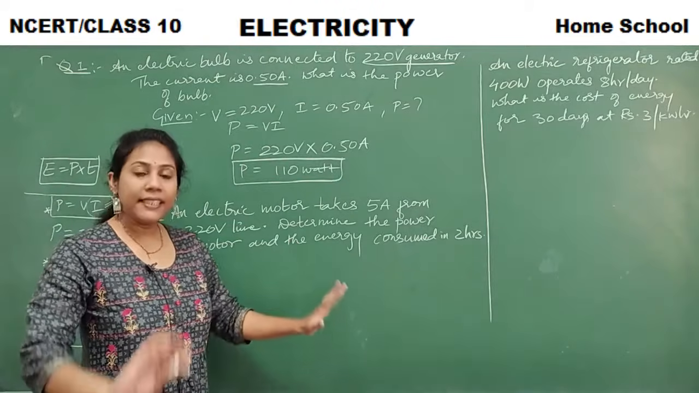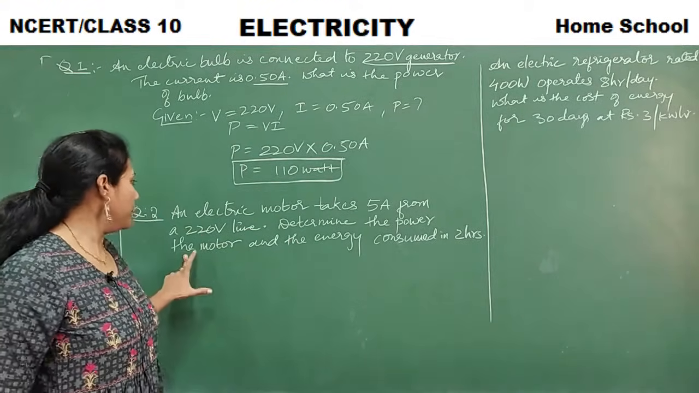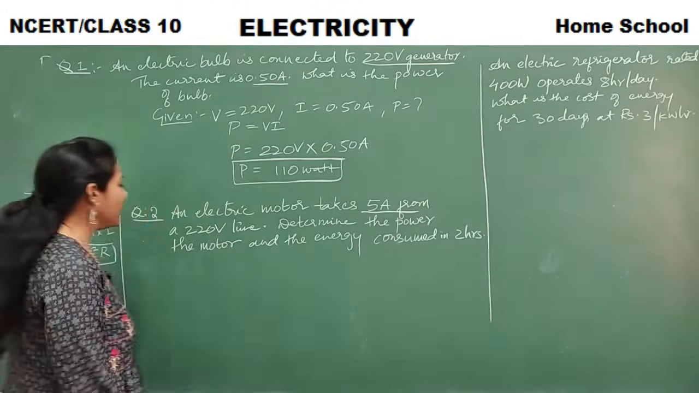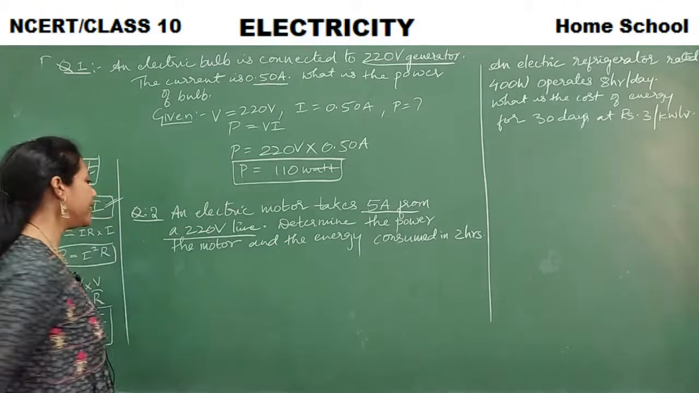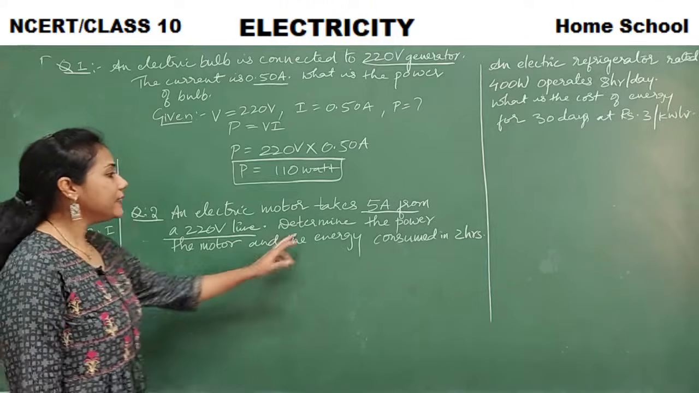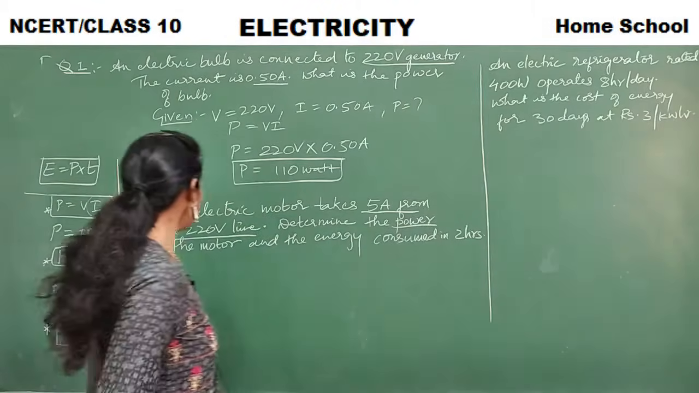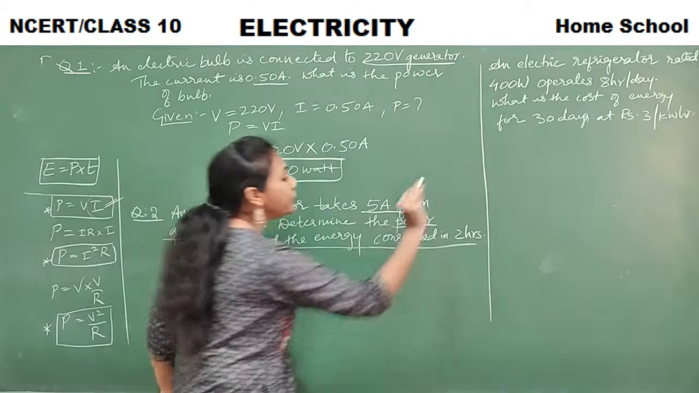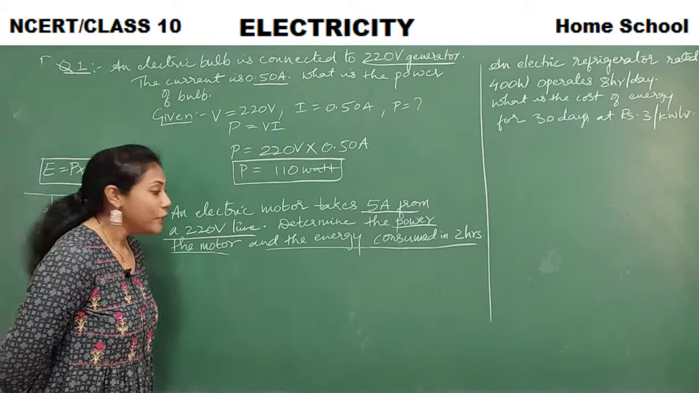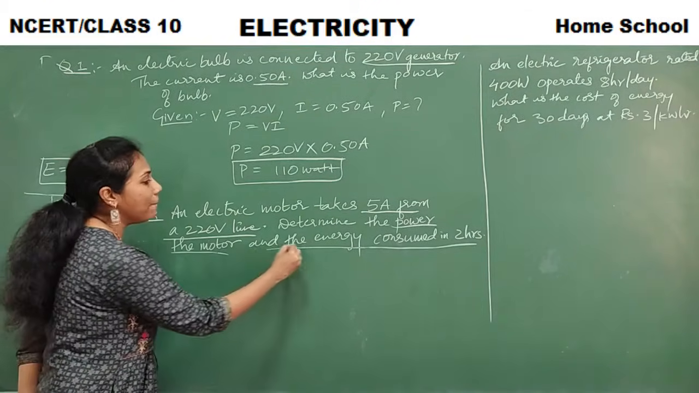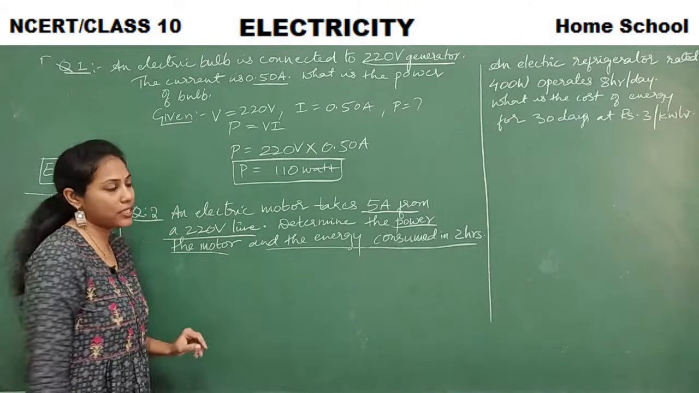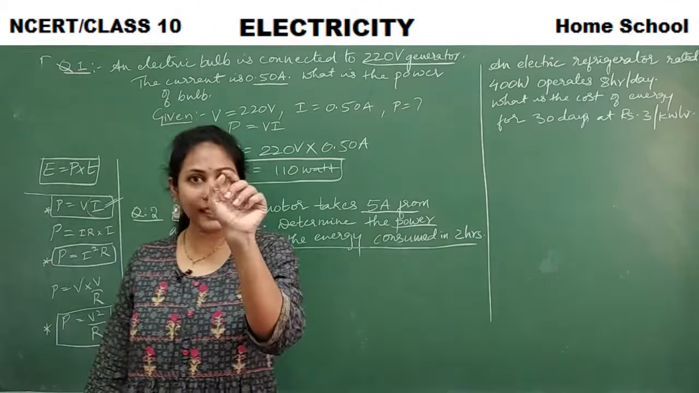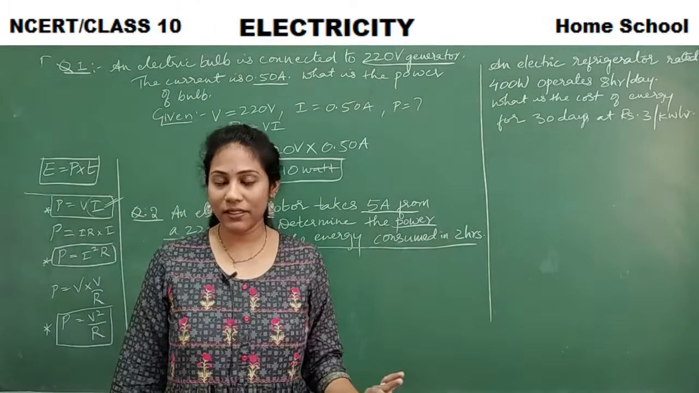Let us go a little deeper into the concept. See this problem: an electric motor takes 5 amperes from a 220 volt line. Determine the power of the motor and also the energy consumed in 2 hours. They asked 2 questions here. You have to find the power and also the electric energy consumed in 2 hours.